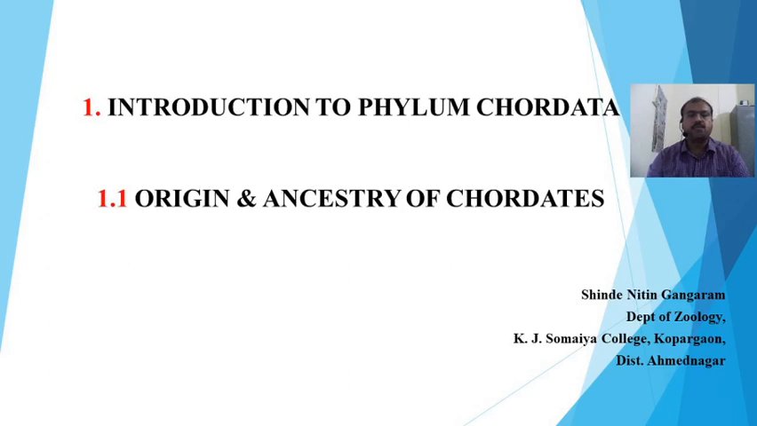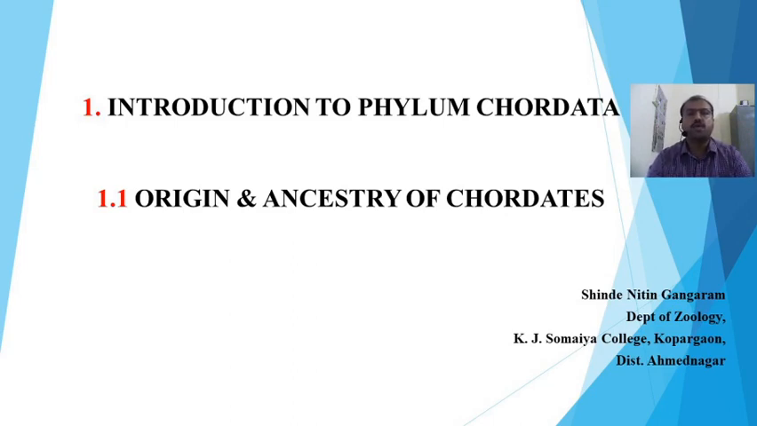In this first topic, Introduction to Chordata, there is a sub-topic that is origin and ancestry of chordates. It means how the chordates originated and what their ancestors are, or which organisms are said to be their ancestors on the basis of certain similarities.